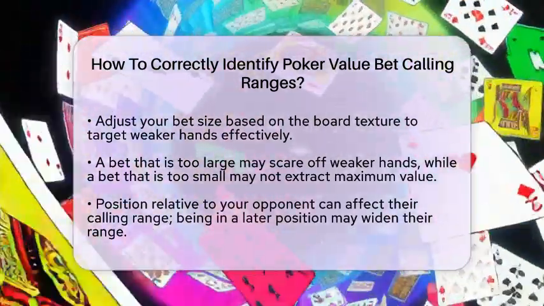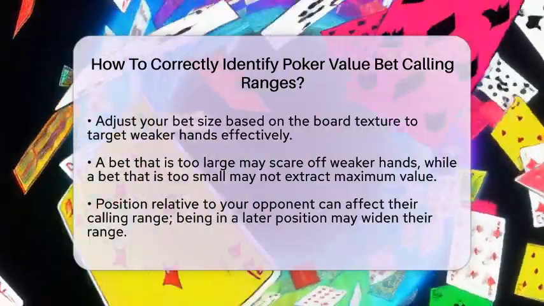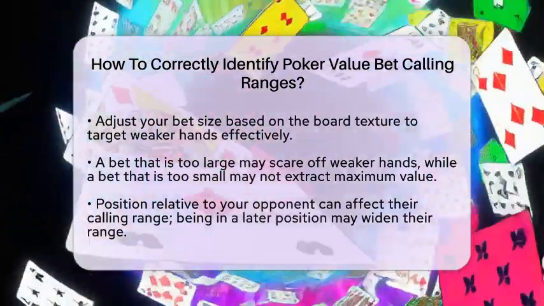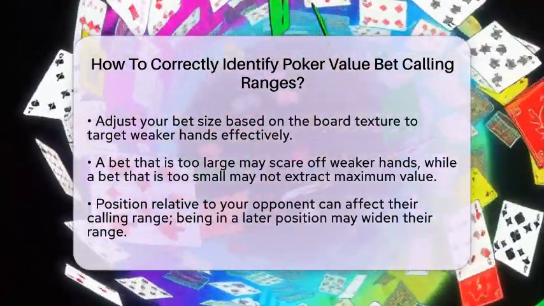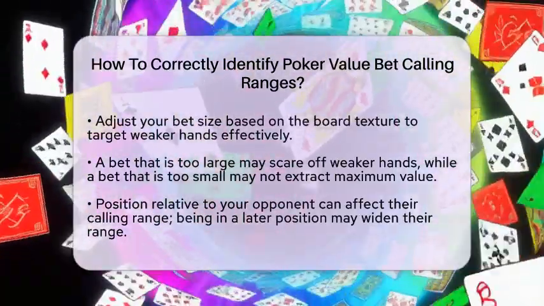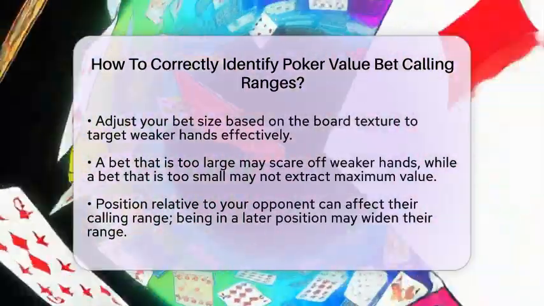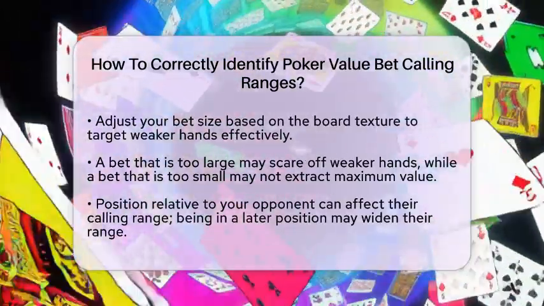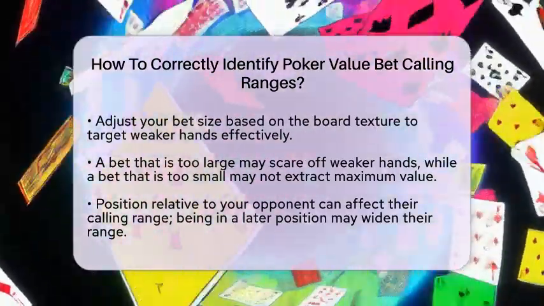thinner value bets. Speaking of bet sizes, it's crucial to choose a size that targets the calling range of weaker hands. If your bet is too large, you risk scaring off those weaker hands. If it's too small, you might not get the maximum value from your strong hand.